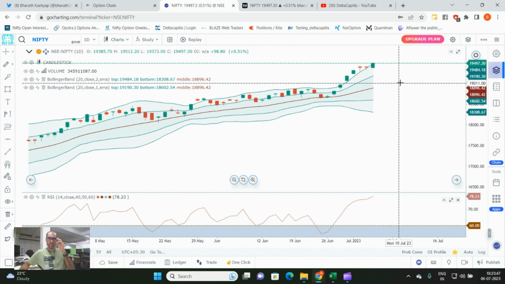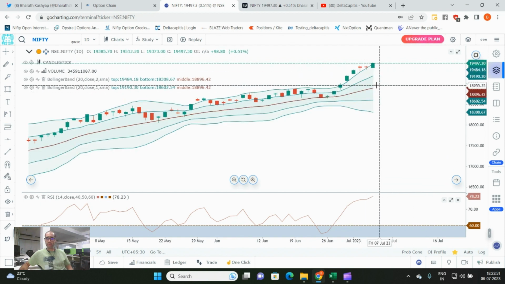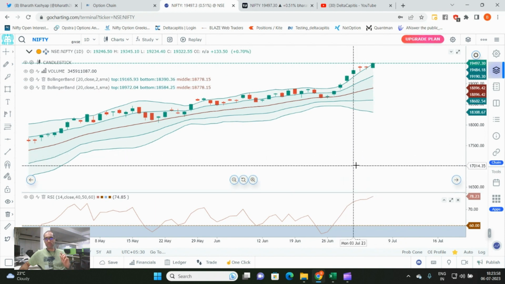We are playing a probability game. So it is an extreme volatility in the market. It is good. The volatility is in favor of an up move. Price is in favor of an up move. If you look at momentum, momentum can be overbought and can stay overbought for an extended period of time.